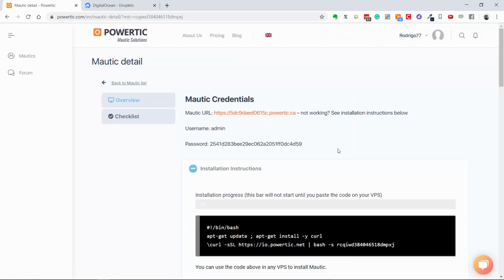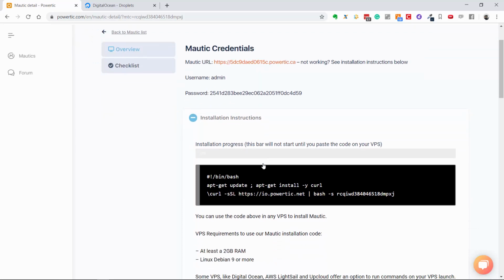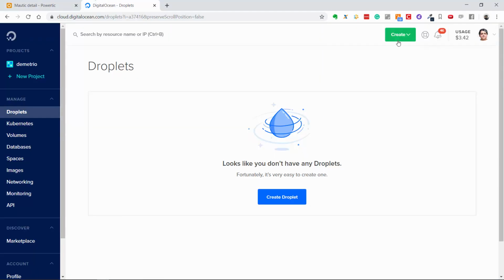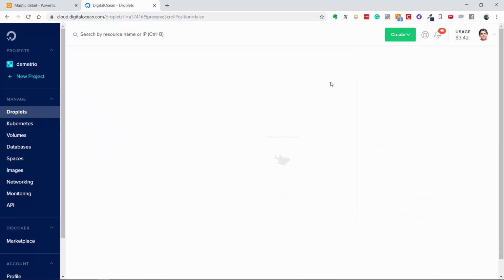Okay, here we are. So we have our temporary Mautic URL, our username, and our password, but it's not working yet because we didn't copy and paste yet this code. So we have to copy this code and go to DigitalOcean. Let's create a droplet. Click here.